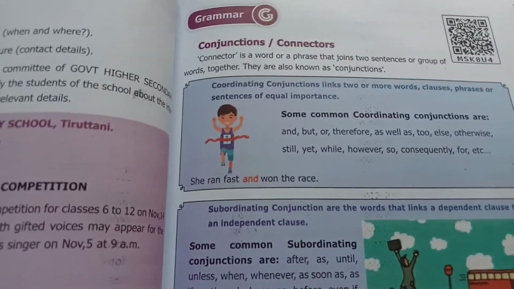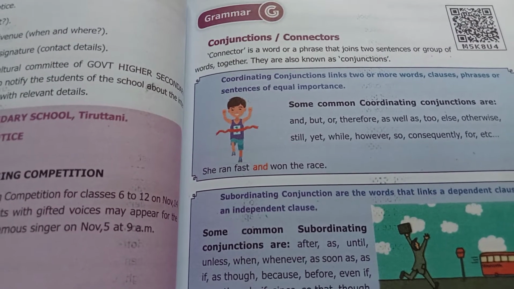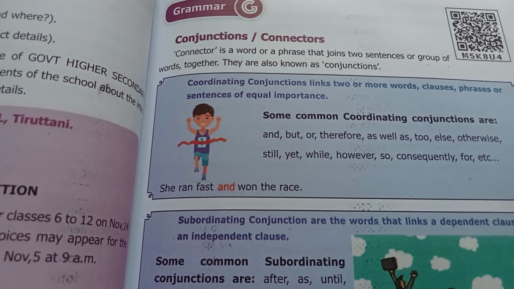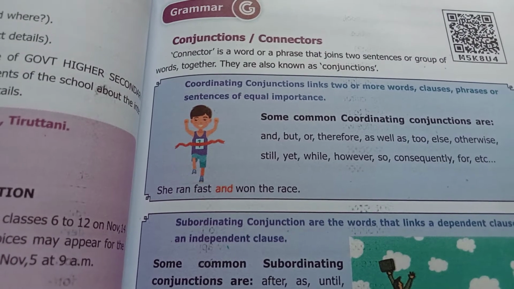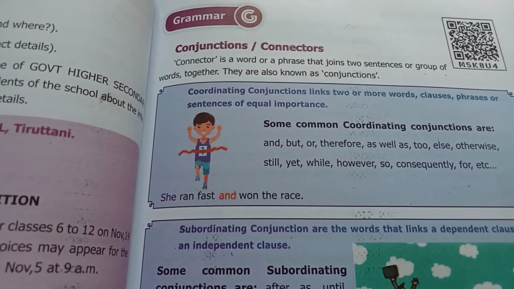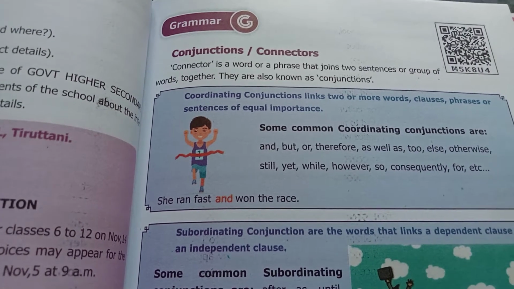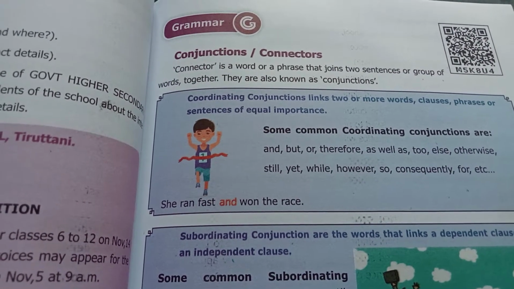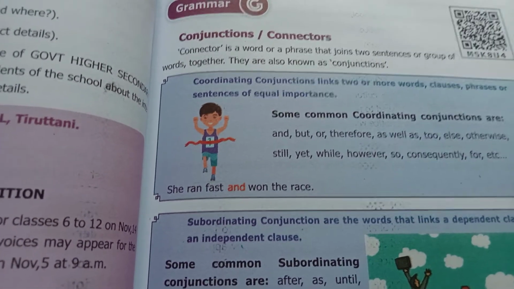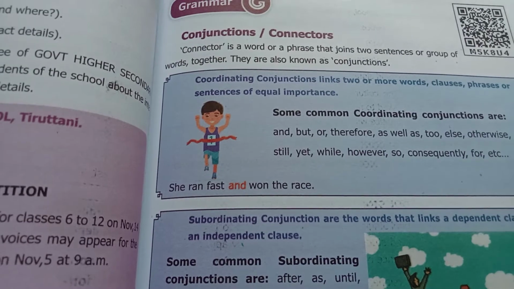Now let's go to its types. Coordinating conjunctions link two or more words, clauses, phrases, or sentences of equal importance. Some common coordinating conjunctions are and, but, or, therefore, as well as, too, else, otherwise, still, yet, while, however, so, consequently, for, etc. For example, she ran fast and won the race. This is equal importance. They are giving importance to both the sentences, so it is known as a coordinating conjunction.